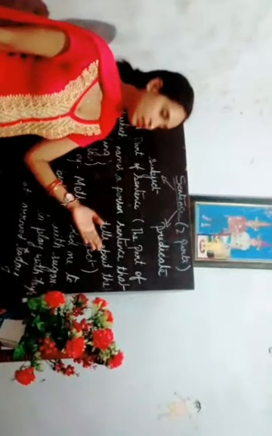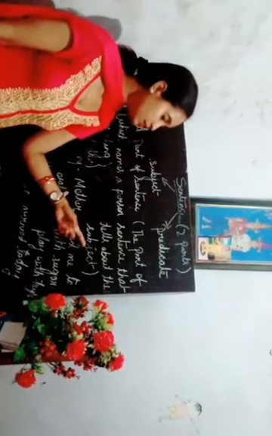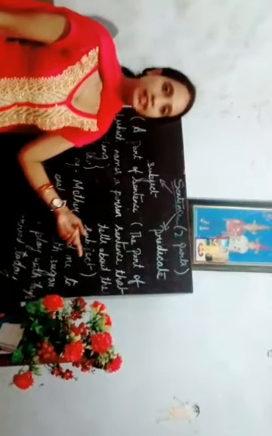Now let us discuss the predicate. The predicate is the part of a sentence that tells you about the subject. That means the predicate is the part which gives you some information or tells you something about the subject. Now look at the examples here.